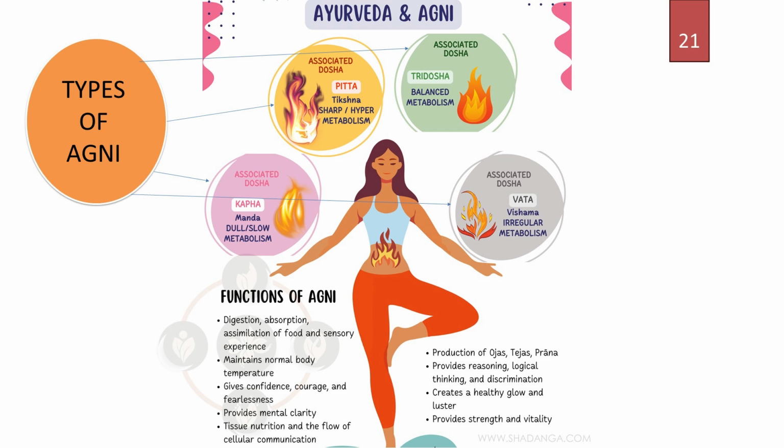Next, we are looking at the functions of Agni. It's written: digestion, absorption, assimilation of food and sensory experience, maintains normal body temperature, gives confidence, courage, and fearlessness, provides mental clarity, tissue nutrition, and the flow of cellular communication, production of ojas, tejas, prana, provides reasoning, logical thinking, and discrimination, creates a healthy glow and luster, provides strength and vitality. So these are the functions of Agni in our body.